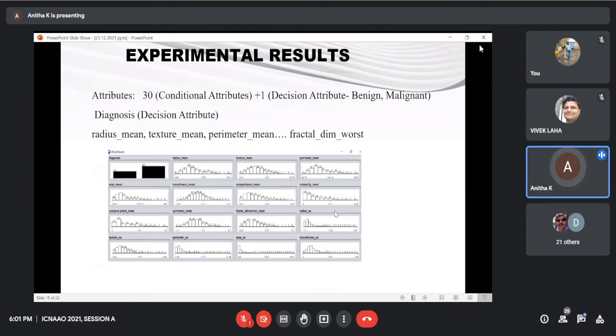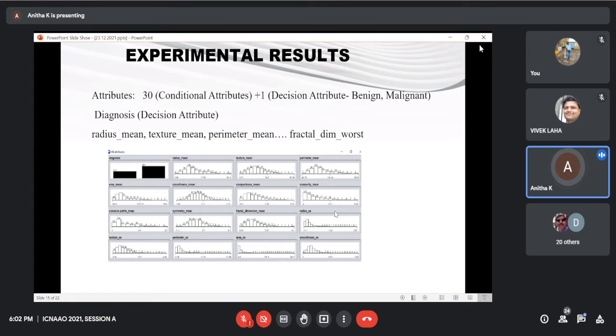The mean, standard error, and worst or largest mean of the three largest values of these features were computed for each image, resulting in 30 features. For instance, field 3 is mean radius, field 13 is the radius standard error, field 23 is the worst radius. The class distribution is 357 benign, non-cancerous, and 212 malignant, that is cancerous, with 569 instances.